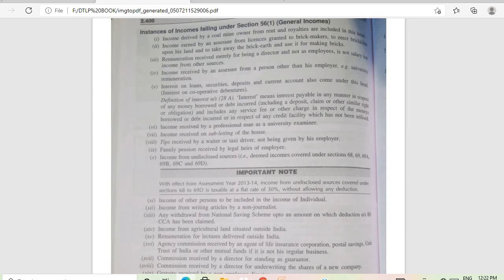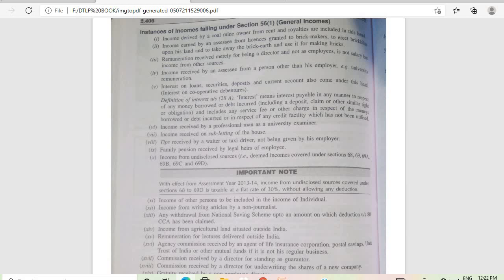So now let us look at the various general income. So the first one is income derived by a coal mine owner from rent and royalties are included in this head. Then income earned by an assessee from licenses granted to brick makers to erect brick kilns upon his land and to take away the brick earth and use it for making bricks. Then the third one, we have remuneration received merely for being a director and not as an employee is not salary but income from other sources. Then income received by an assessee from a person other than his employer, example university remuneration.